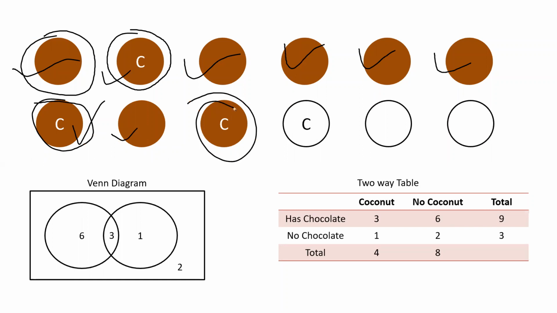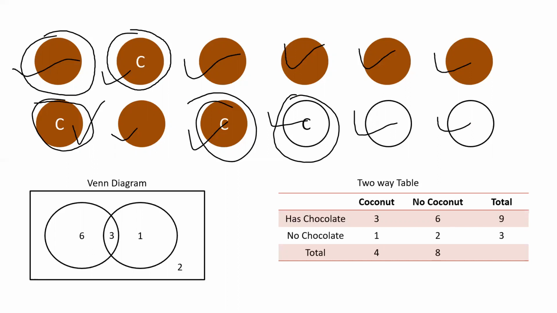In fact, 3, sorry. And I have a chocolate which does not have chocolate, but it has a coconut only. So basically I have a toffee where I have only coconut, no chocolate involved in it. And I have 2 toffees where I don't have chocolate, I don't have coconut as well.